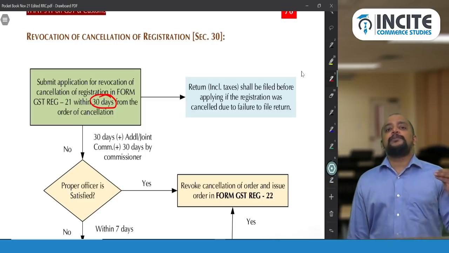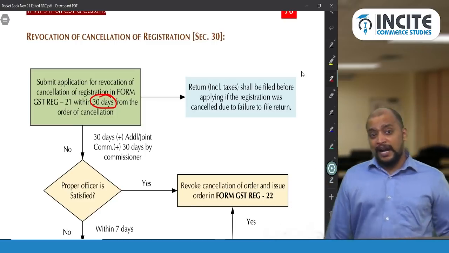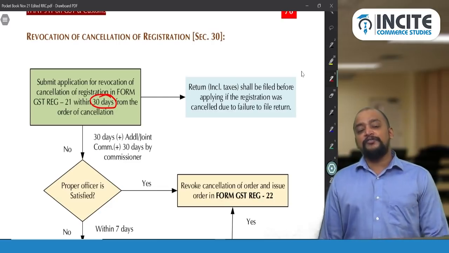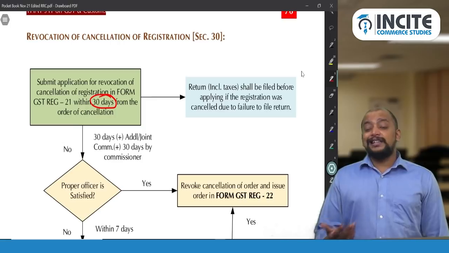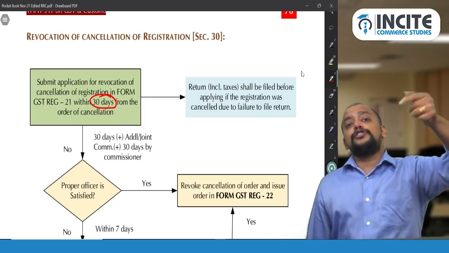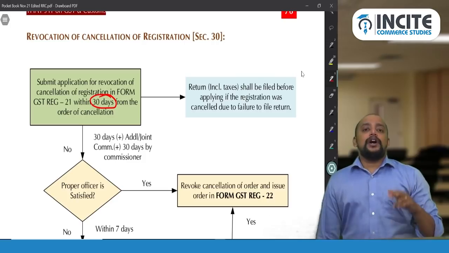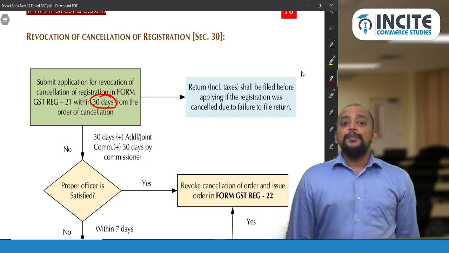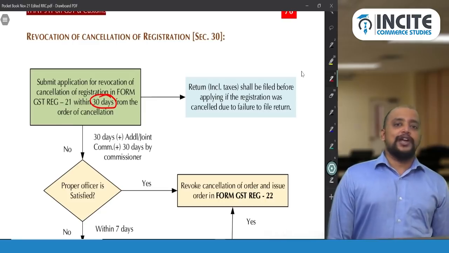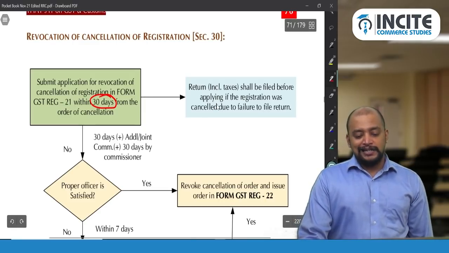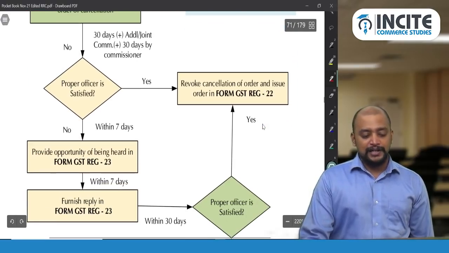But one important point is that whatever returns are pending need to be filed before making the application for revocation, if the cancellation is on account of non-filing of returns. Because non-filing of returns is also one of the grounds for cancellation. So all those pending returns need to be filed before making the application for revocation. Returns including taxes shall be filed before the application if the registration was cancelled due to failure to furnish the return.